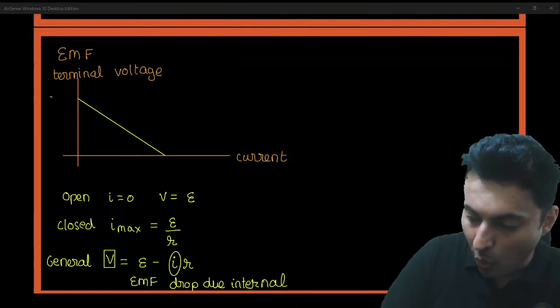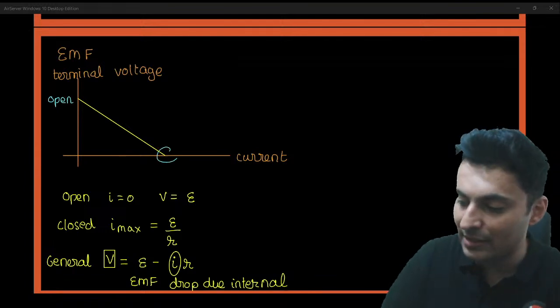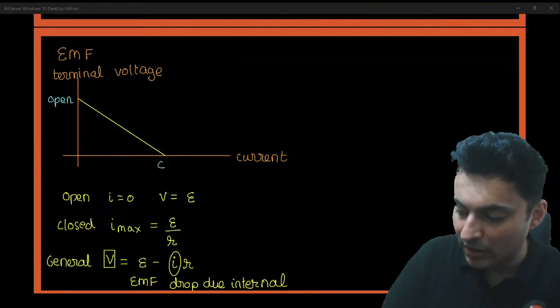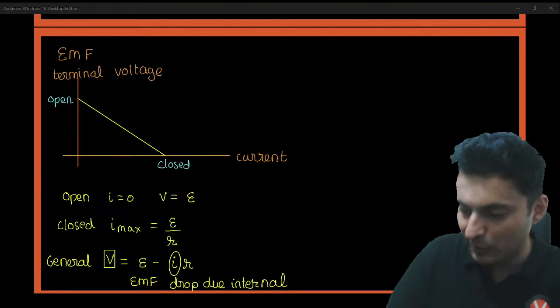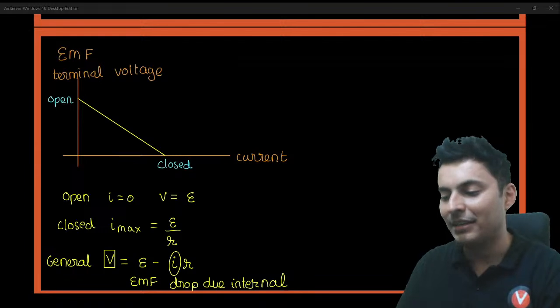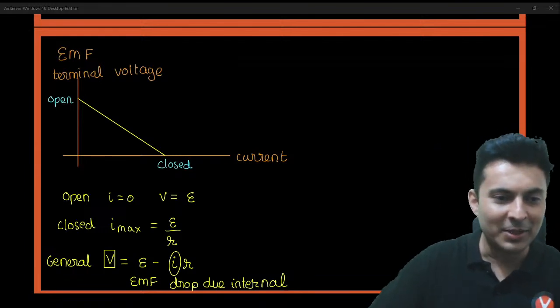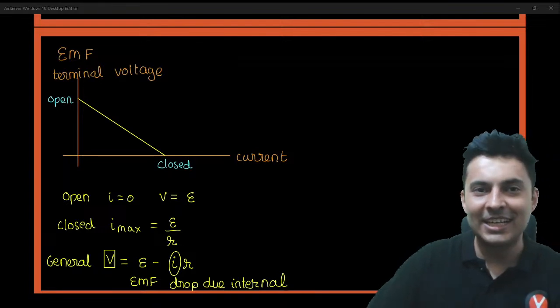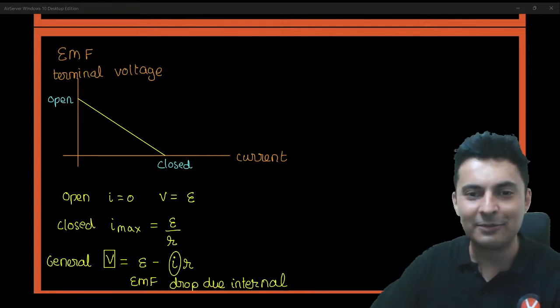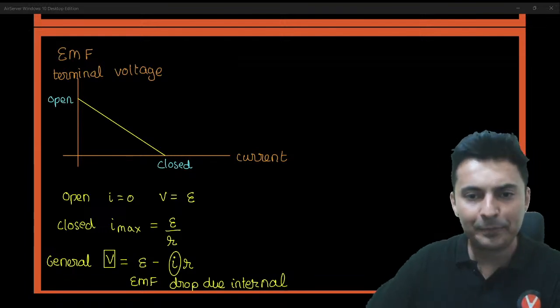That means it is open circuit right over here. This is open circuit, and this point over here refers to the closed circuit. So these are the two special points on that particular graph. A lot of people do not know about this. Trust me, many people I have seen do not know this particular graph with regards to EMF. Cool. Let's go ahead.